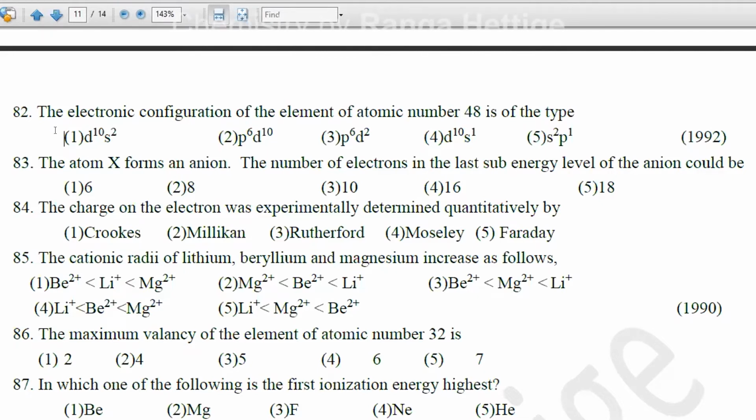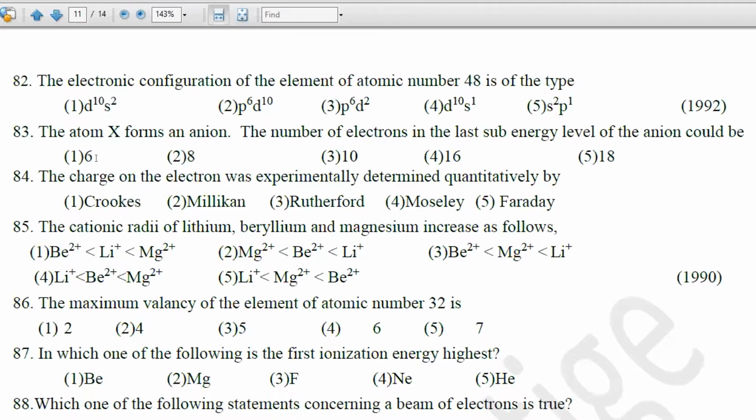I hope you can understand that, right? Cadmium is the element after silver. If you remember, silver is 47, where we wrote the configuration. After that comes cadmium. Cadmium configuration ends with 4D10 5S2. So D10S2 is the answer.